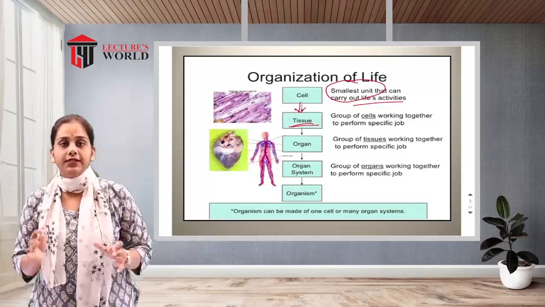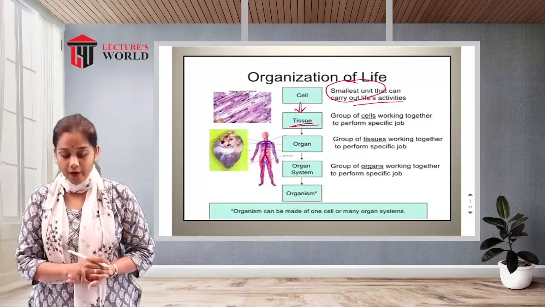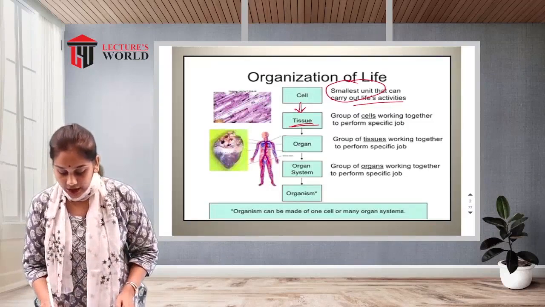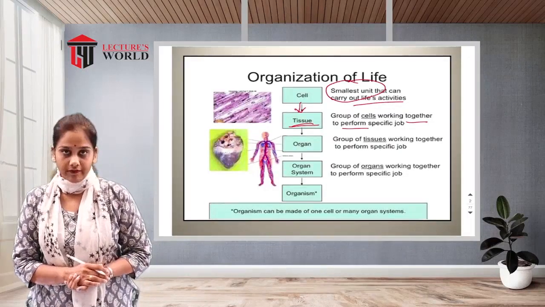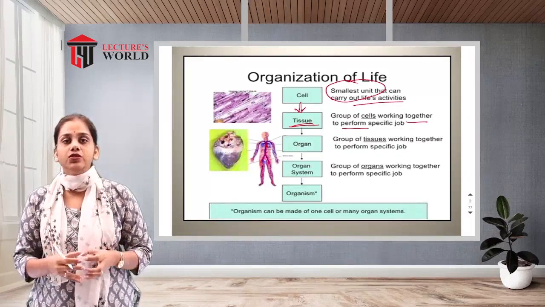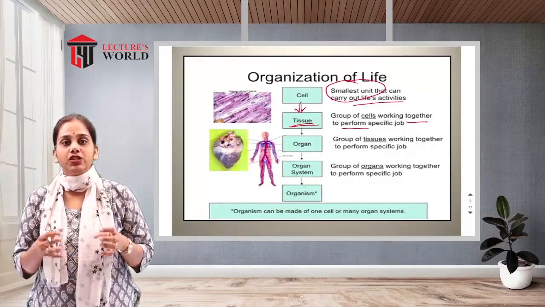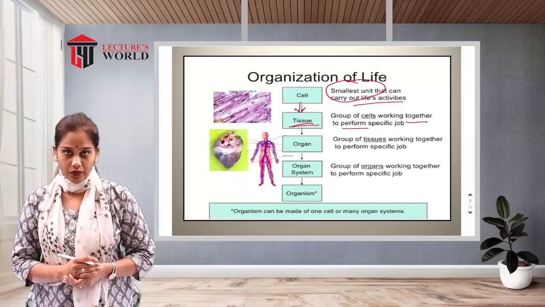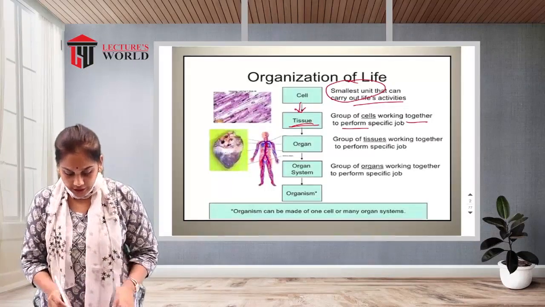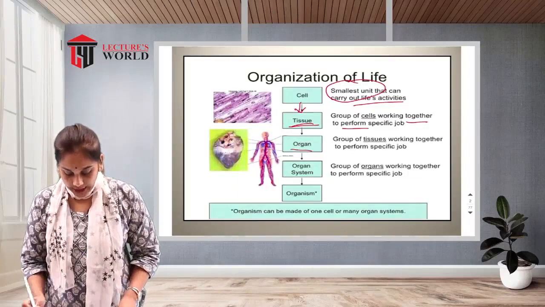So what is tissue? It is a group of cells working together to perform a specific function. A collection of cells is called a tissue. Then after that, the organ.